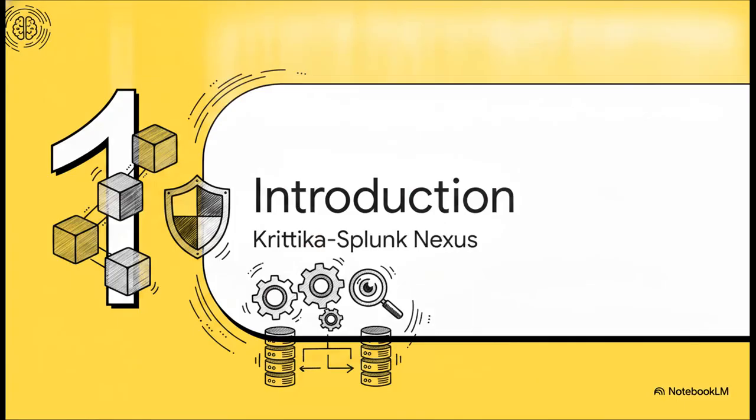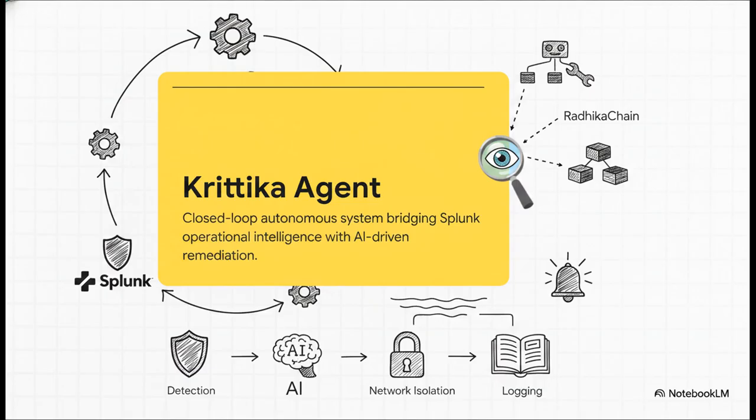Let's kick things off with Section 1, Introduction to the Critica Splunk Nexus. So, at its core, the Critica Sovereign Fleet Observability Agent is what we call a closed-loop autonomous system. This is a super important definition to wrap our heads around. It bridges Splunk's heavy-duty operational intelligence with AI-driven remediation, specifically designed for the Radica Chain blockchain fleet. The absolute key phrase here is closed loop.